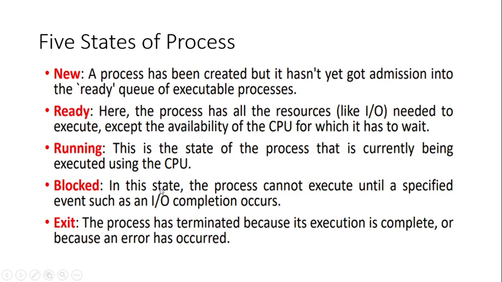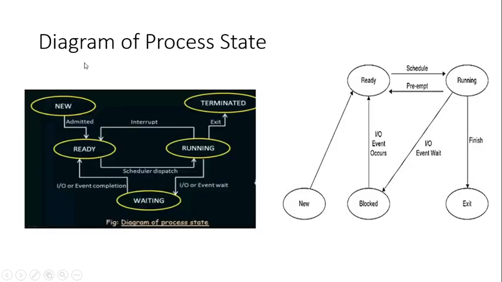Then in the blocked or waiting state, the process is momentarily blocked. It cannot execute until a specified event such as input output completion occurs. That is, if an input output event or an interrupt occurs, the process goes to a blocked state. And in the exit state, the process has terminated because its execution is complete or because an error has occurred. So let us now see the diagram of the state transition or the process life cycle. These are two diagrams from two textbooks, but basically the meaning is the same.